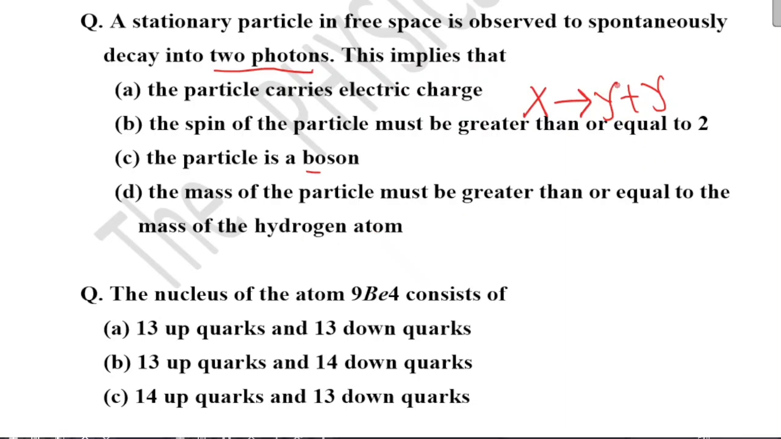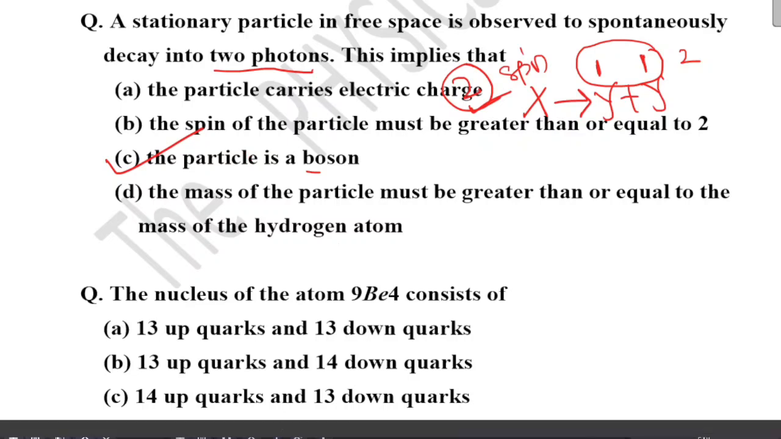Here you can check the spin. As this is a nuclear reaction, it will be allowed only when the spin on both sides is conserved. Here the spin of a photon is 1, so the total spin on the right hand side is 2. So on the left hand side, spin should be 2. And as it is an integer, the particle must be a boson. So your correct option is option C.